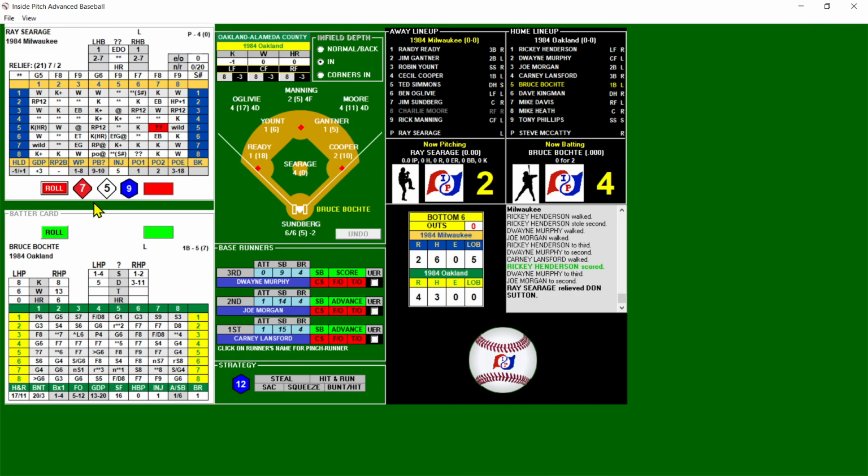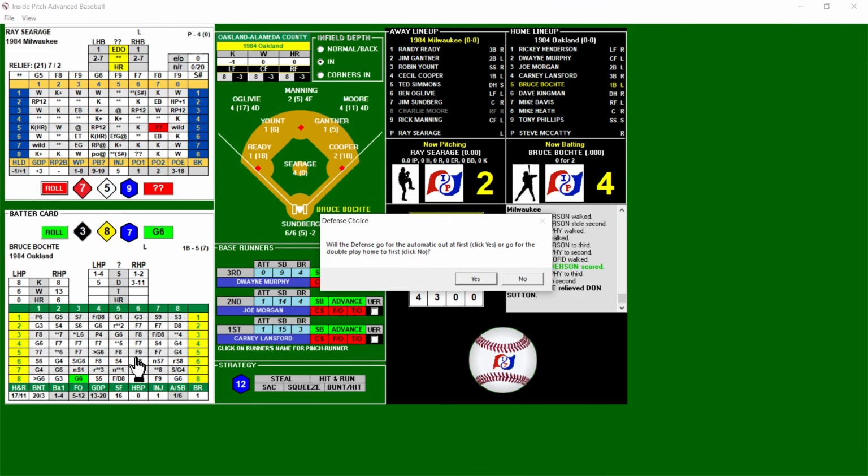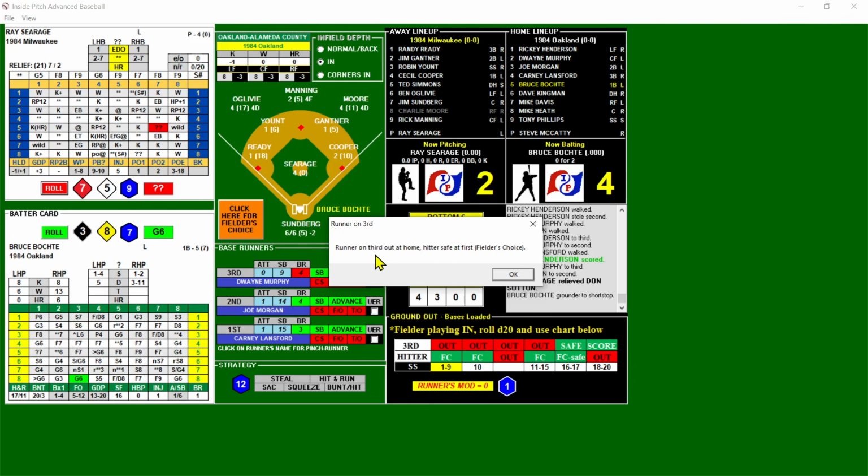And this is question marks against a lefty and a 9, but that's too big. So we're going to roll on Bhakti. Grounded to short. Will the defense play the runner out at first or go for the double play, home to first? We are going for the double play, home to first. Runner on third, out at home. Hitter is safe at first.